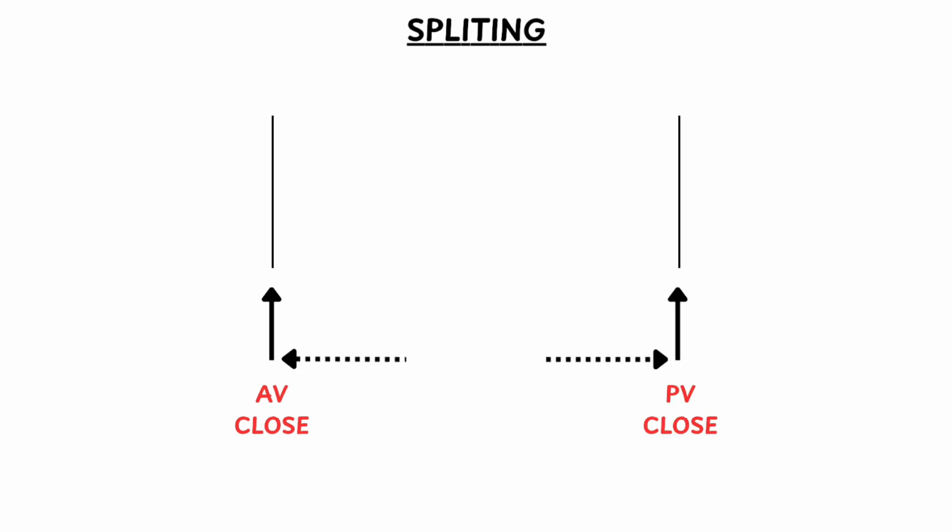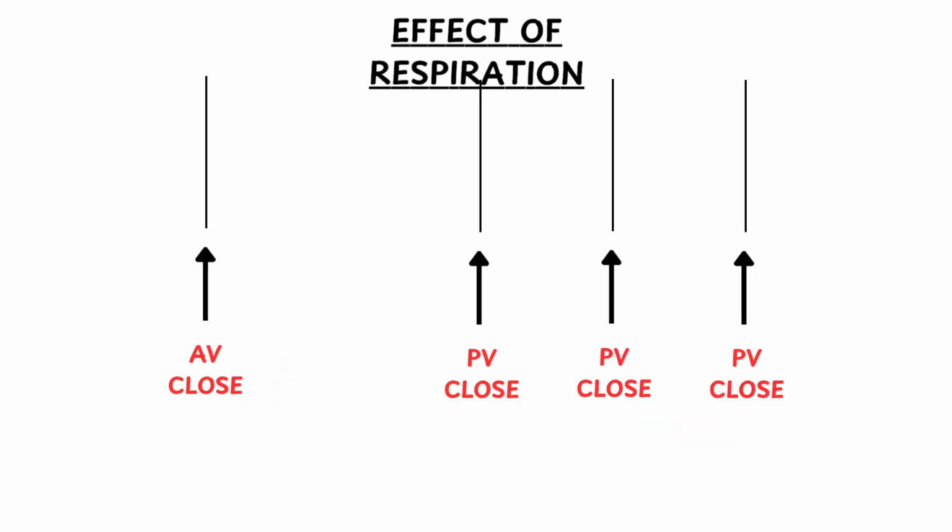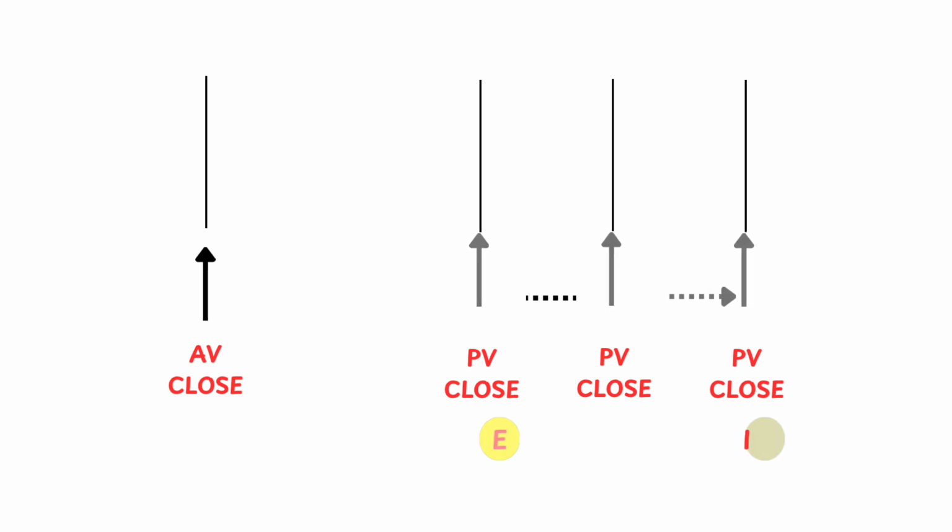Splitting of S2: normally the aortic valve closes first, then the pulmonic. The gap between closure of the aortic and pulmonary valves is 30 milliseconds. Effect of respiration on S2: usually the pulmonary valve is affected by respiration. During inspiration, pulmonary valve closure is delayed, and during expiration it closes early.